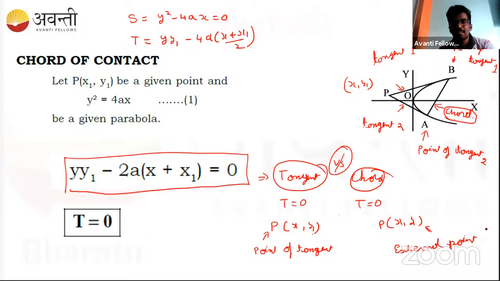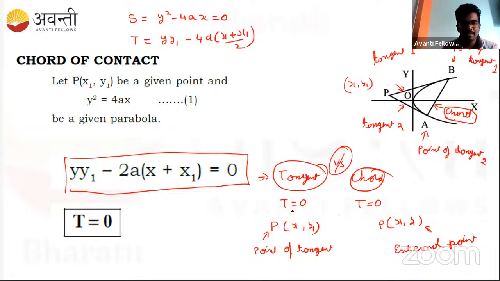Understood? So you can see here, this point is lying where? Outside the parabola. But if I say this point P lies on the parabola, then we can use the same equation and we'll get the tangent equation. But since the point is lying outside, when you use the same equation, the equation that you'll get is actually the chord, not the tangent.